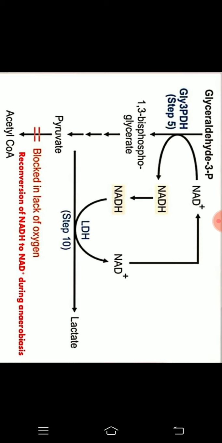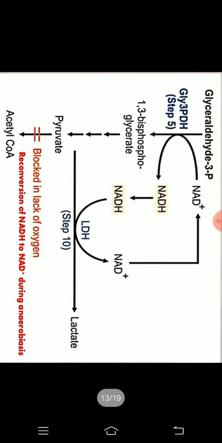So in the lack of oxygen, the LDH enzyme concentration increases and pyruvate is converted to the lactate molecule by the LDH enzyme. During this process, whatever NADH molecule was produced in glycolysis is utilized and converted to the NAD plus molecule.